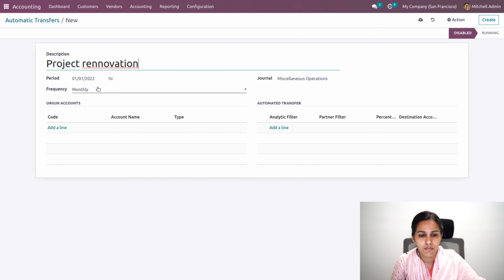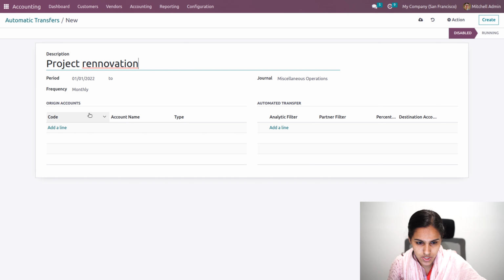If I send monthly a particular percentage of amount to the account that is used for this project renovation, we can add the period over here, that is the starting period and end period.